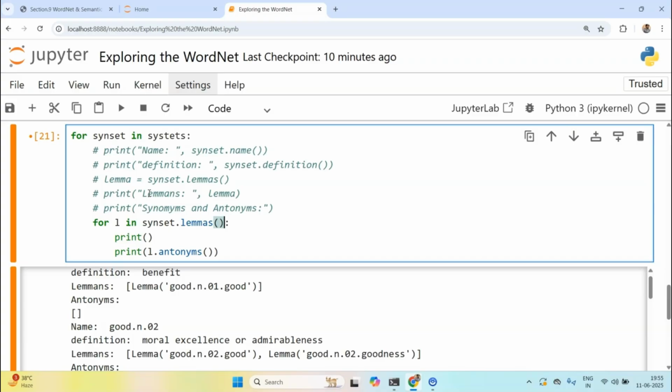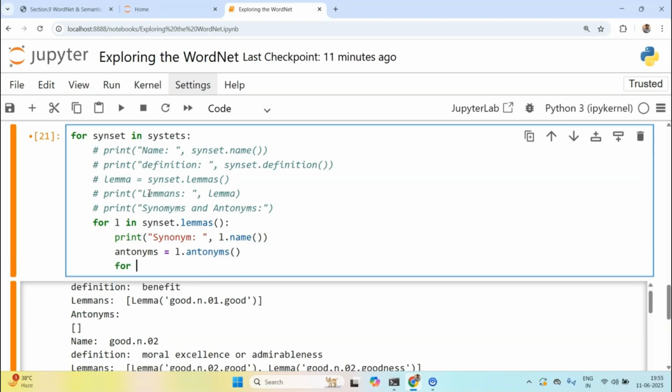So I'll loop through the lemma, and I'll say synonym is L dot name. L has a method called name. Now since we know that antonyms also returns a list of lemmas, antonyms would be L dot antonyms.